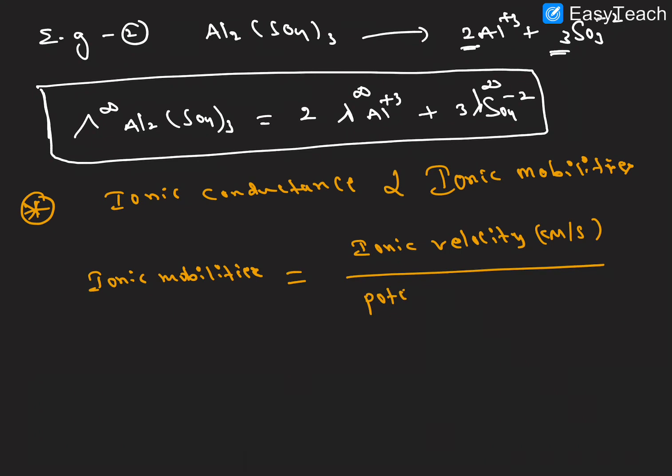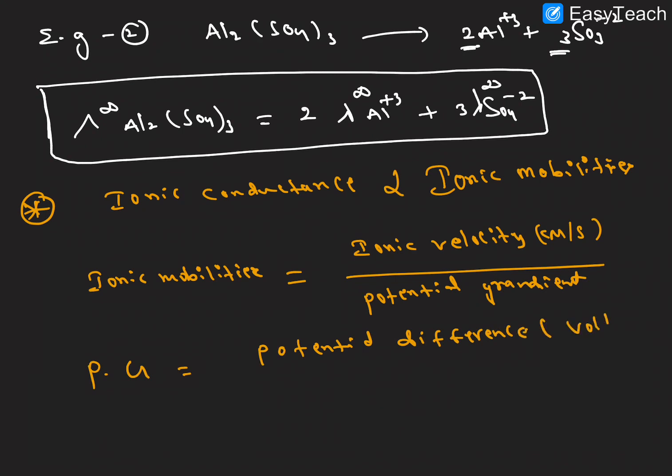Then the potential gradient, an important formula. What is the potential gradient? The potential gradient is equal to the potential difference in volts divided by the electrode separation.